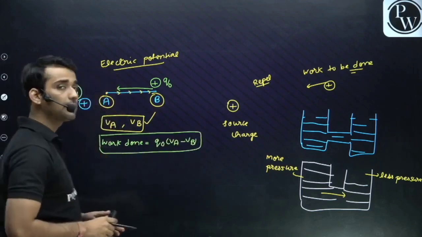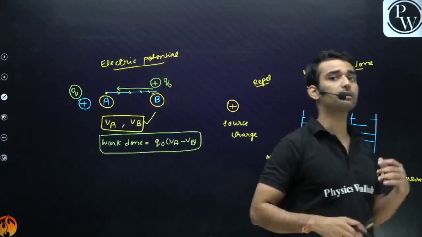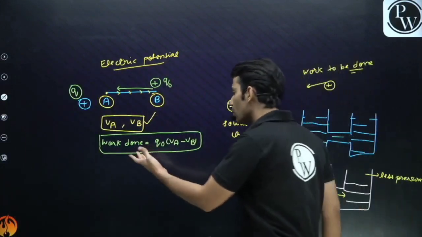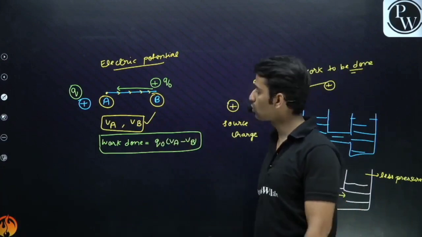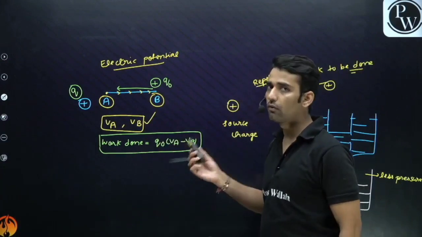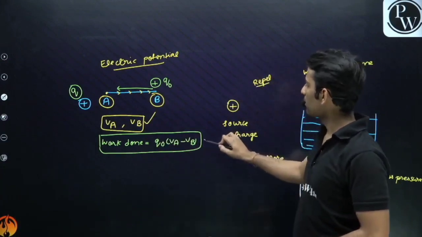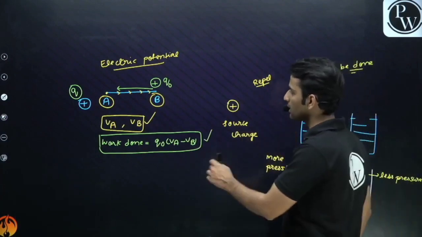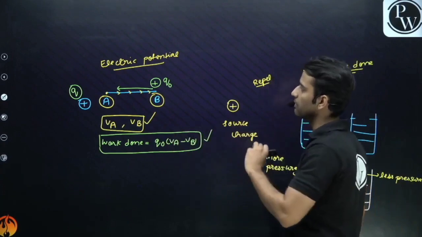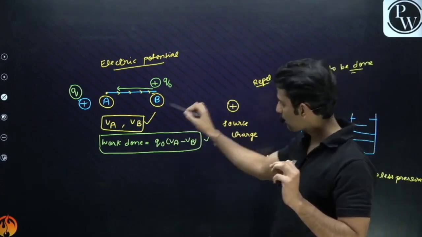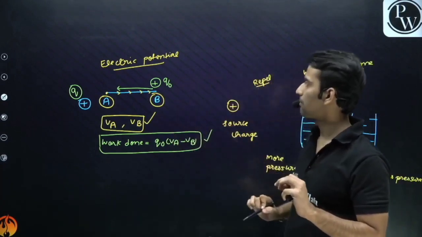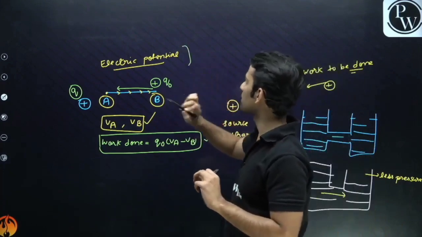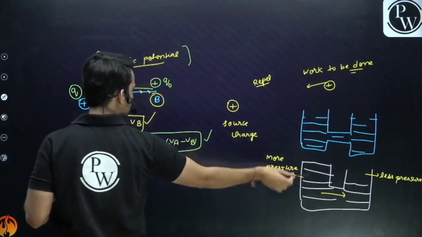So work done is due to the potential difference. If there is no potential difference, no work will be done. Okay, so this is the case. So work done in moving a charge from one point to another is Q naught times (VA minus VB), where VA is the potential at A, VB is the potential at B. So it is similar to the pressure in this case.